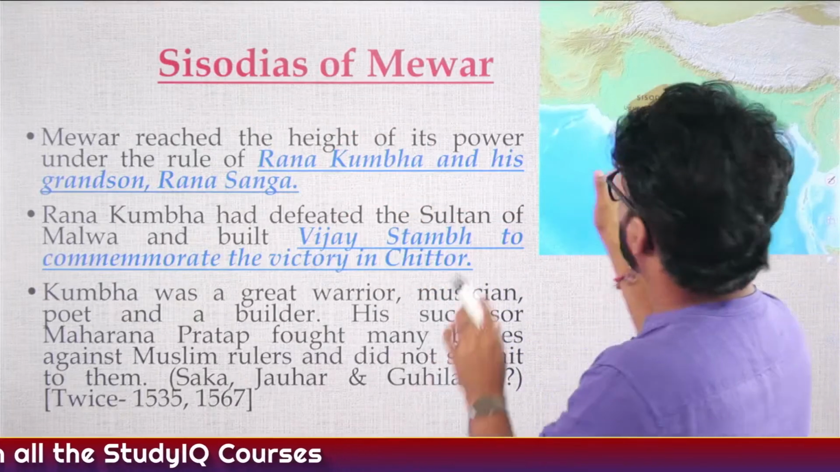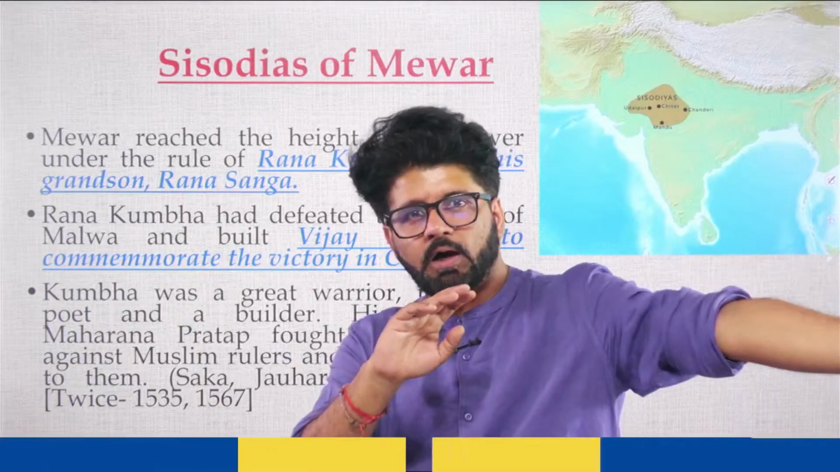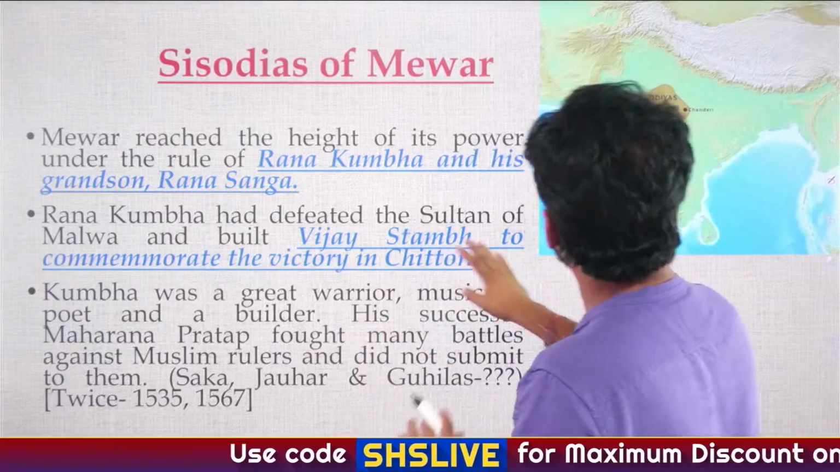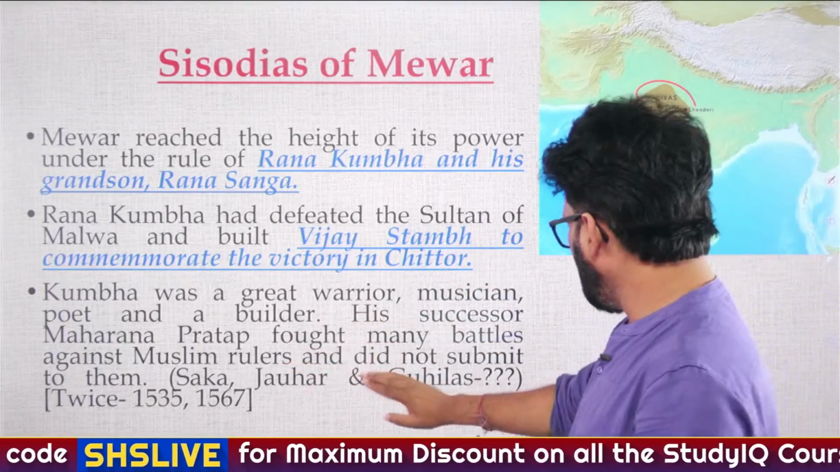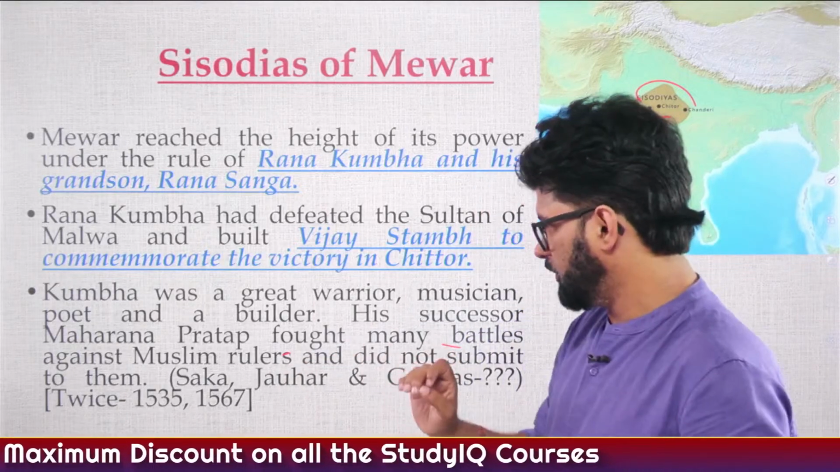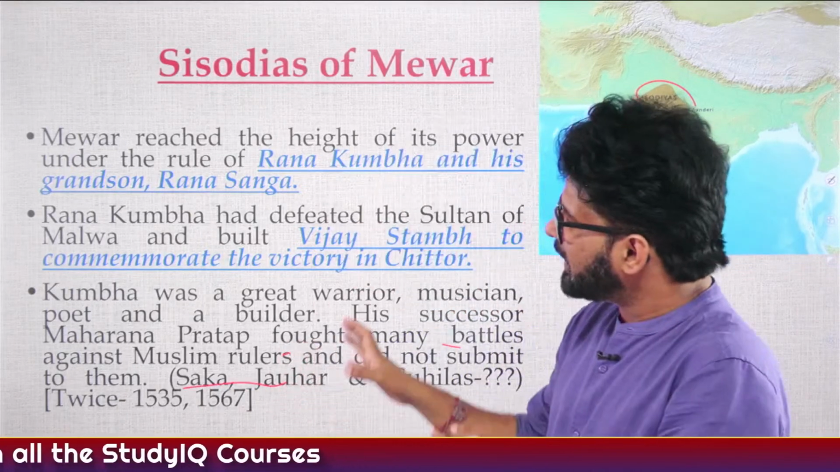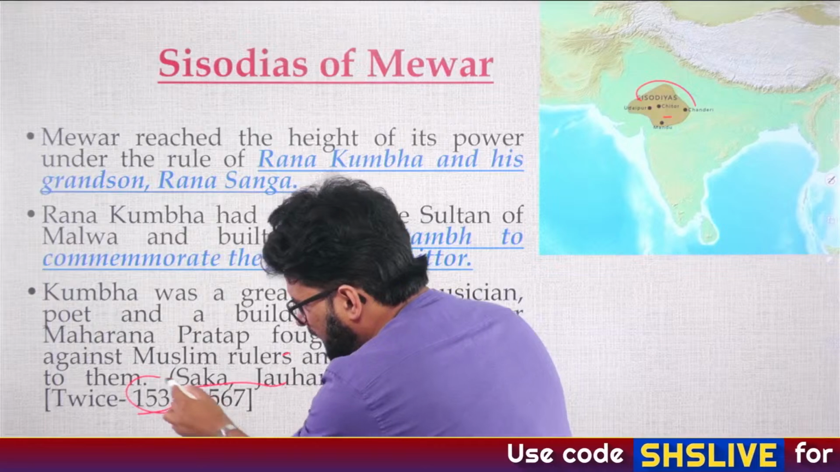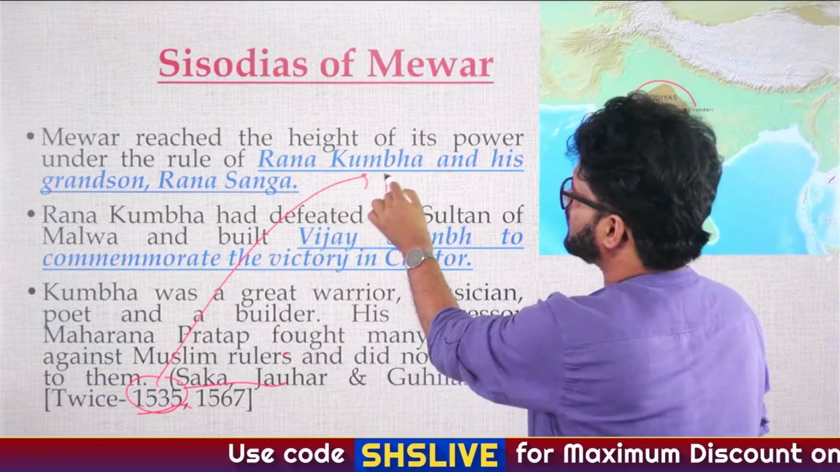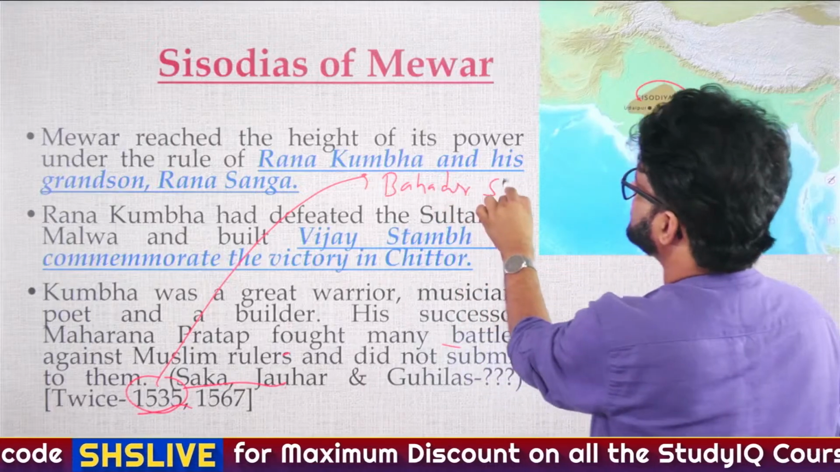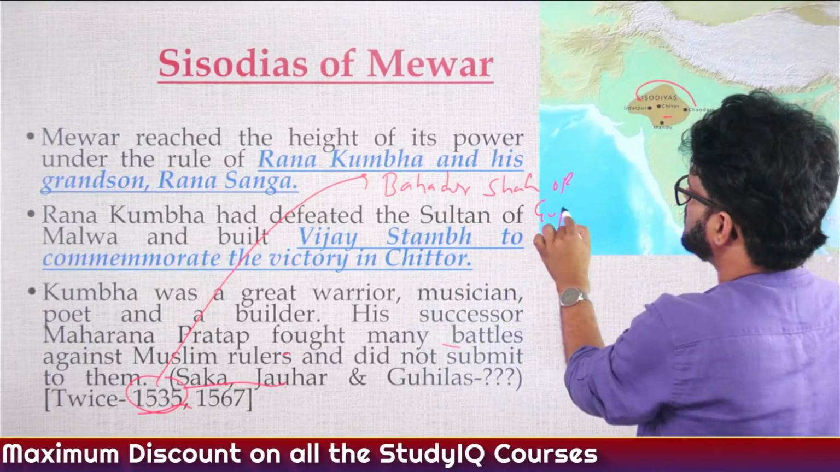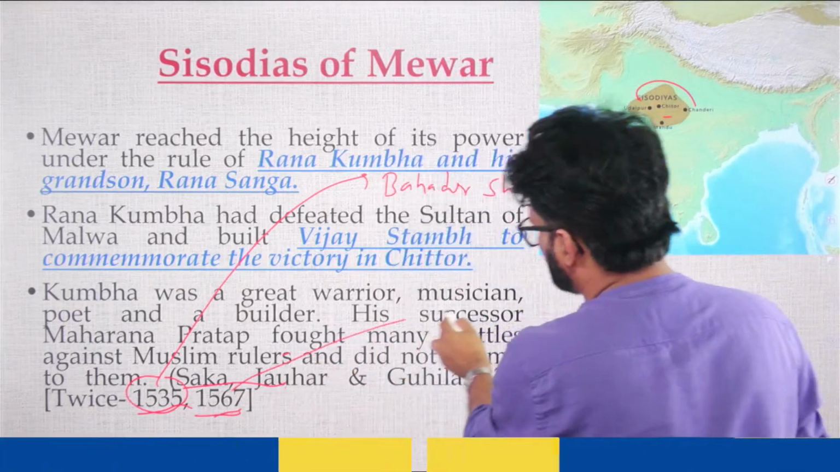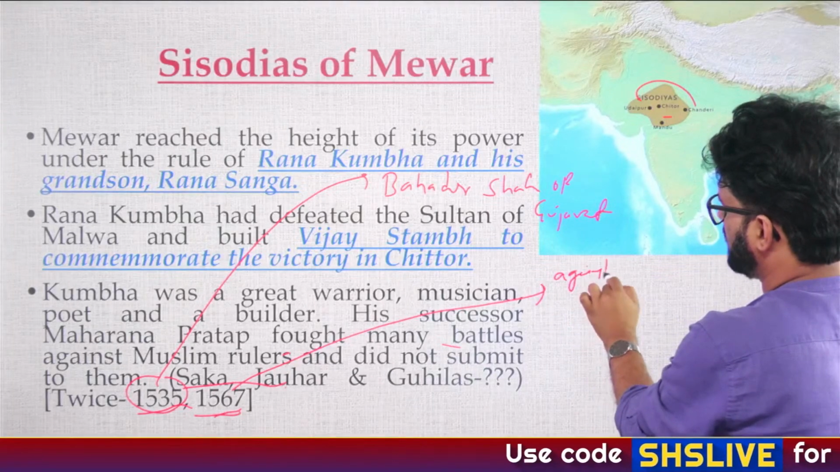So Shishodiyas of Mewar, they ruled comparatively later than the other Rajputs which we were talking about. Remember the names: Rana Kumbha, Rana Sanga. We'll talk about them later also. Rana Pratap, Vijay Stambh, Chittor, built by Shishodiyas, and they fought many battles against Muslim rulers. Shaka and Jauhar we have talked about, and it is said that Shishodiyas of Mewar practiced the Shaka and Jauhar twice. In 1535, at that time there was a ruler called Bahadur Shah of Gujarat. Against him they did the Shaka and Jauhar. And in 1567, when Akbar was ruling, against Akbar also they did the Shaka and Jauhar.